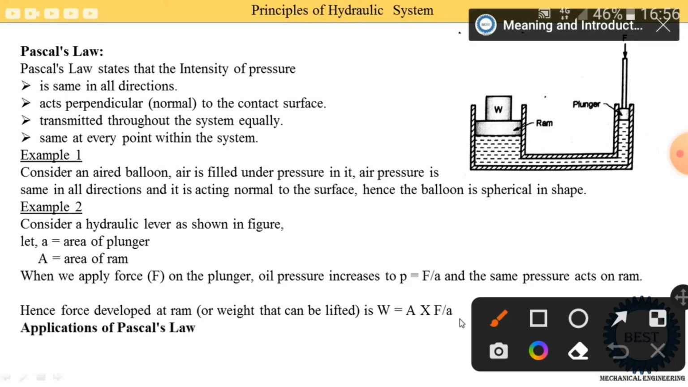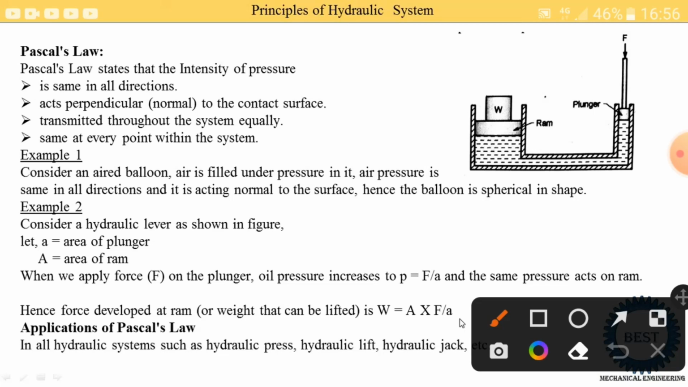Now what are the applications of Pascal's law? In all the hydraulic systems, such as hydraulic press, hydraulic lift, hydraulic jack, in every hydraulic system Pascal's law is applicable.